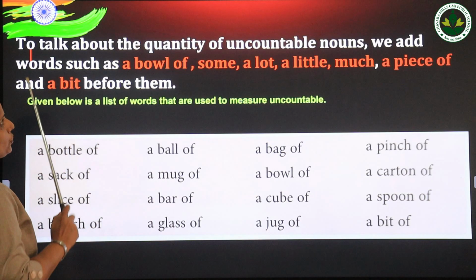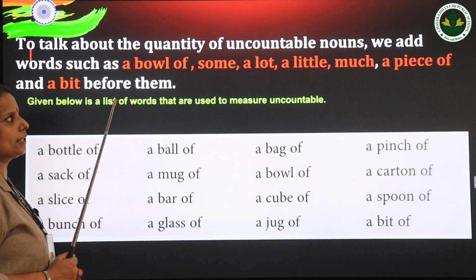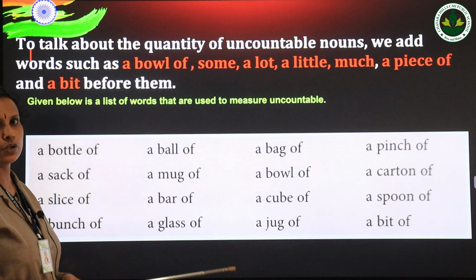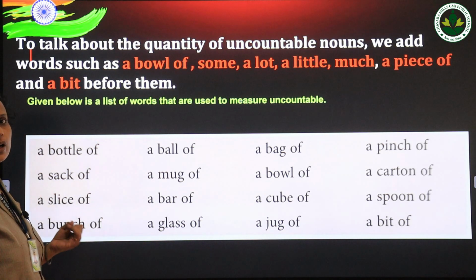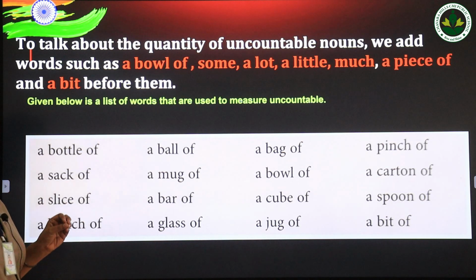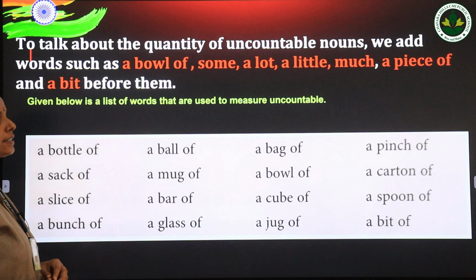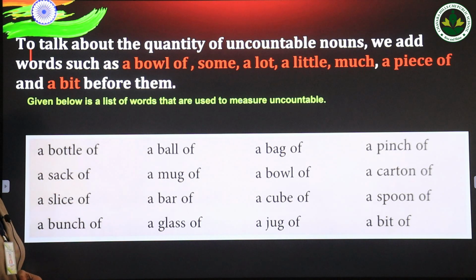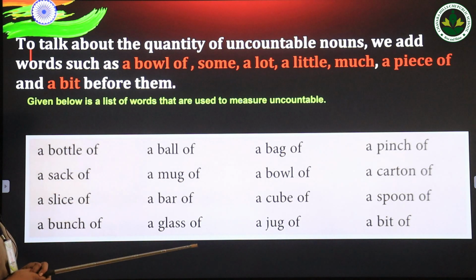Then to talk about the quantity of uncountable nouns, we said we don't use a or an before uncountable nouns, but there are some measuring words that can be used before the uncountable nouns. Which are they?